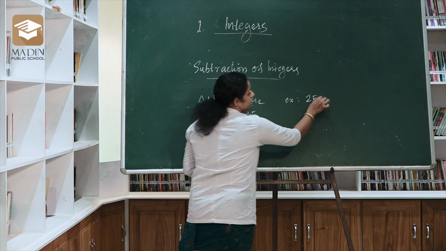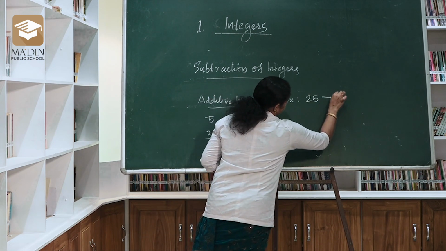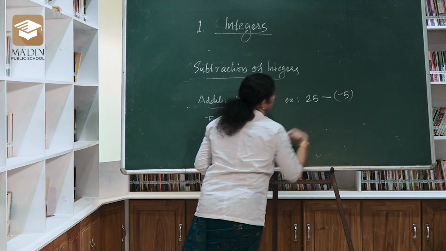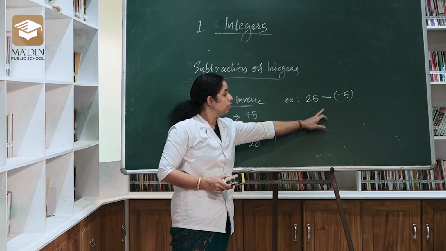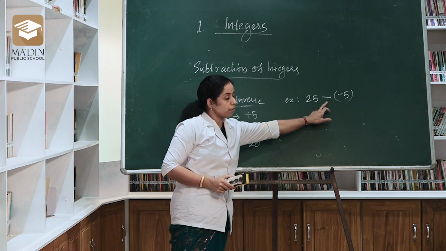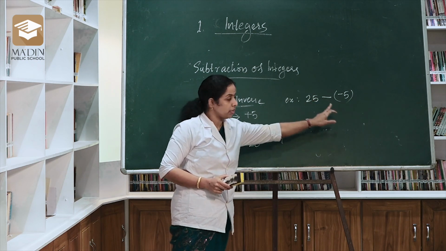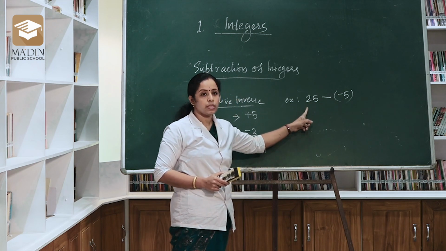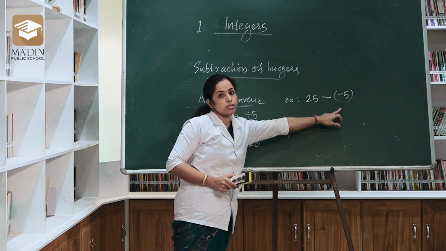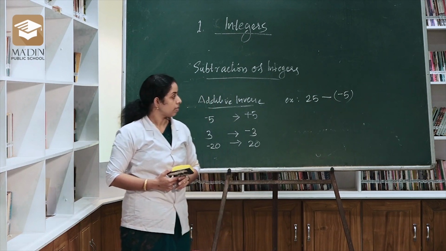25 minus minus 5. Here we are going to do the subtraction method. Here two integers will be there, 25 and minus 5. 25 is a positive integer, minus 5 is a negative integer.